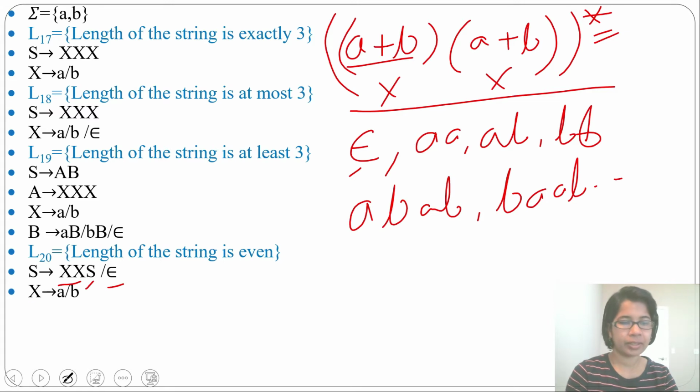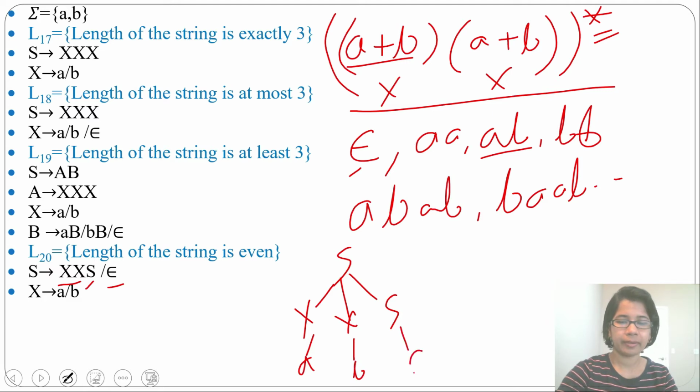Now from X just derive A or B. This is for the length of the string being even. Let's try to derive AB from this. From S you can derive XXS, and from the first X you can derive A, from the second X you can derive B, and from S you can derive epsilon. So you can simply derive AB.